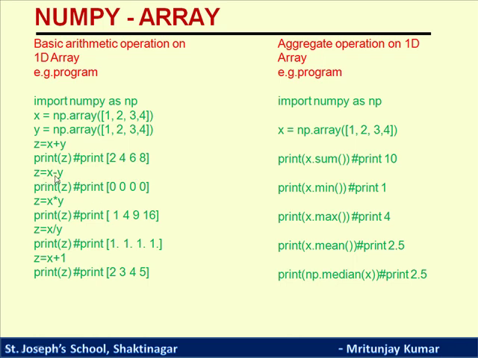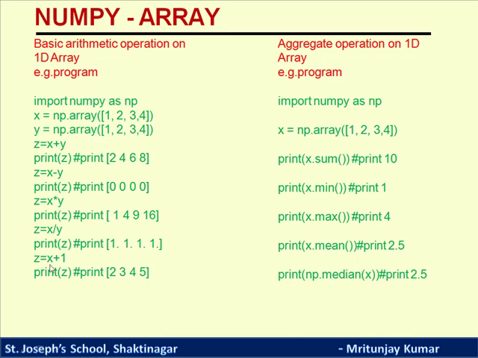Similarly, subtraction, z is equal to x minus y. It will give the output 1 minus 1 is 0, 2 minus 2 is 0. Similarly, all the indices are 0. Now similarly, z is equal to x into y. It will give 1 into 1 is 1, 2 into 2 is 4, like this, 4 into 4 is 16. So 1 4 9 16, it will give the output. Similarly, x divided by y, it will divide each element of x with each element of y, and give the output as 1 1 1 1.